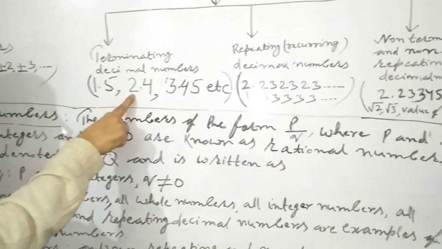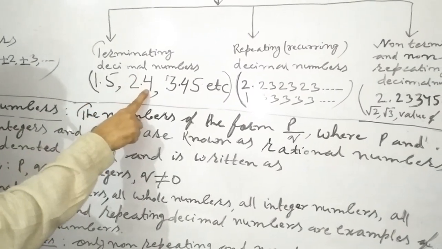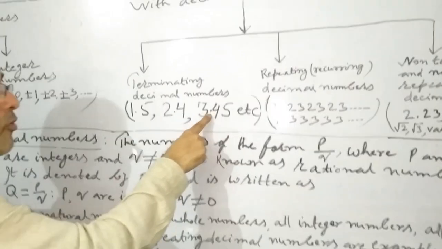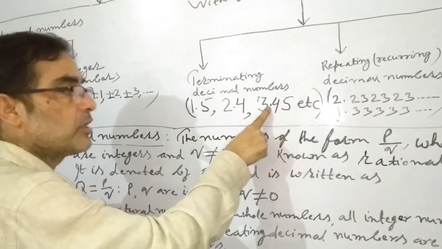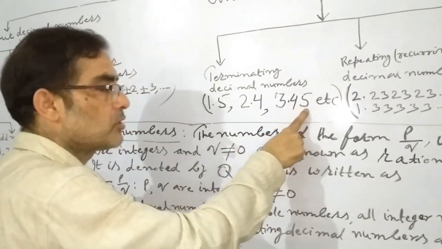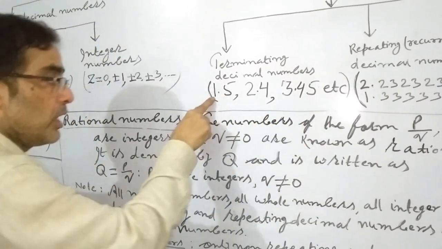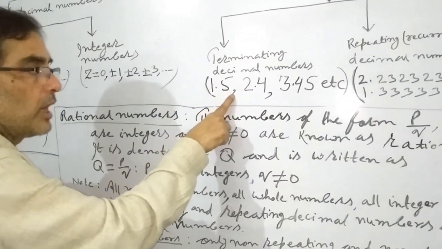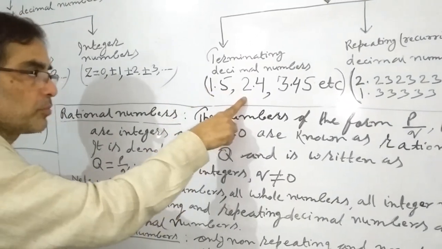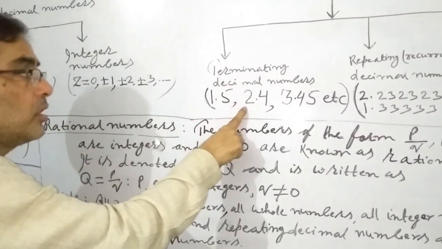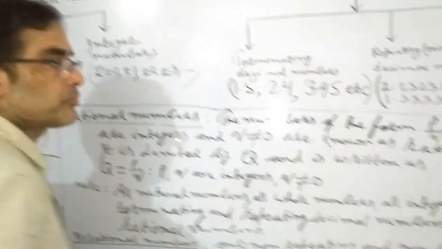In the third example, 3.45, 4 and 5 come after the decimal, but after 5 there is no digit. So these decimals are terminating decimals, and these numbers will be called terminating decimal numbers.